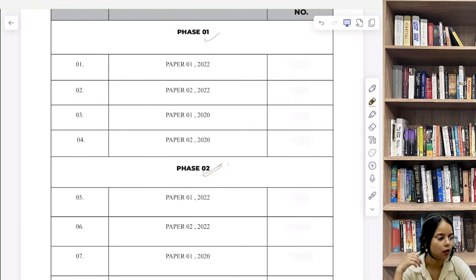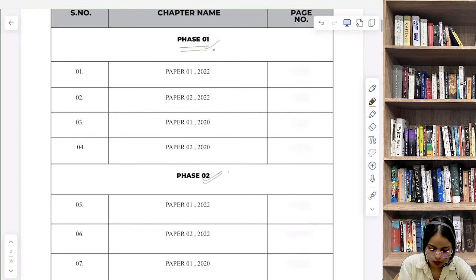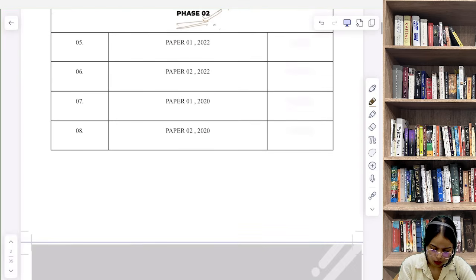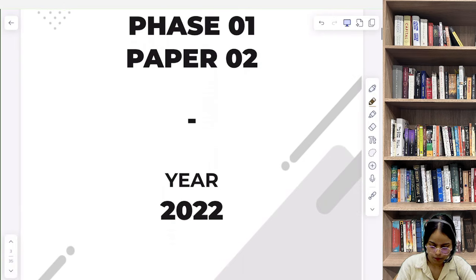As you can see on your screen, we'll first take up phase 1 questions asked in 2022 and 2020, and once we are done with those, we'll move on to the phase 2 questions. After that we will also look at the 2024 paper. Why? To see if there are any visible trends, patterns or shifts in the kind of questions SEBI is asking.